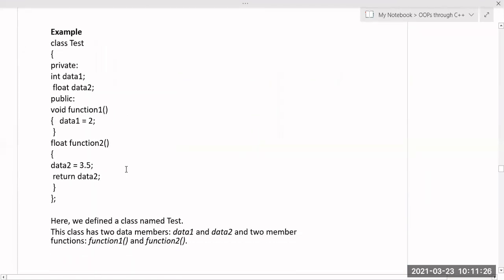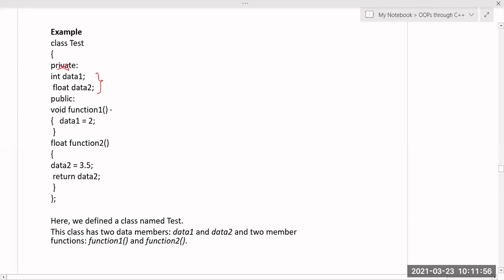Example for the class test: within the private section, I have int data1 and float data2. If you didn't specify private, then by default int data1 and float data2 are private. Within the public section, I have a member function void function1, which sets data1 equal to 2, and function2, which sets data2 equal to 3.5. So this is the fundamental rule: data members you always define in the private section, even if you don't specify it, since it is private by default.